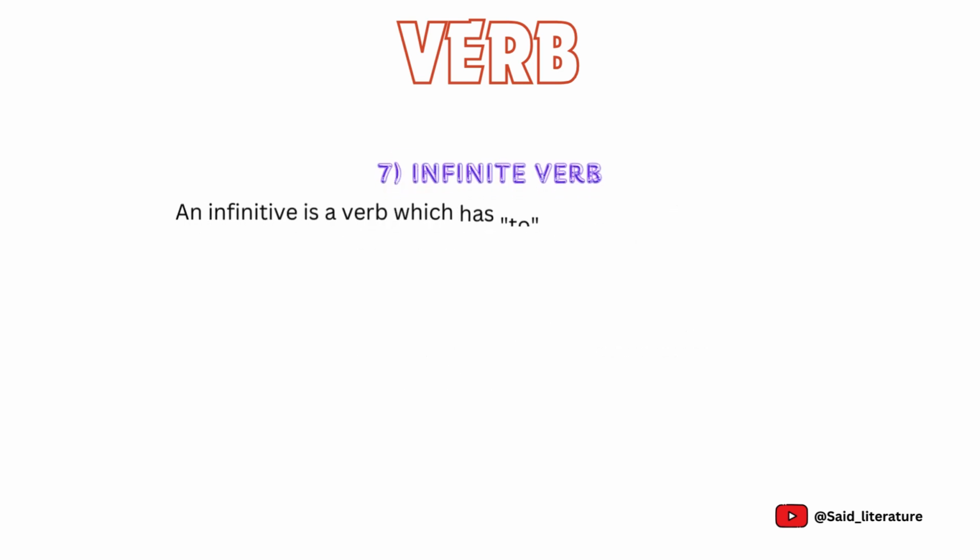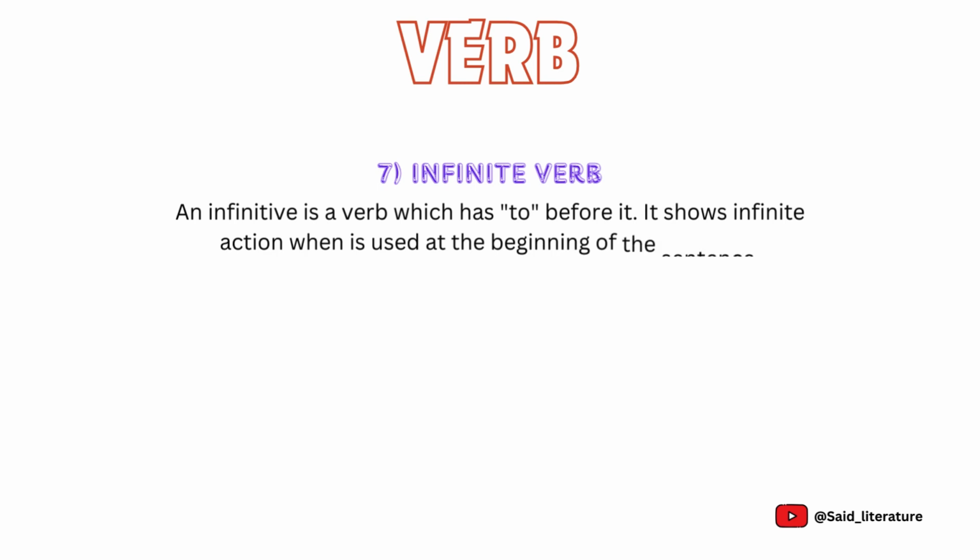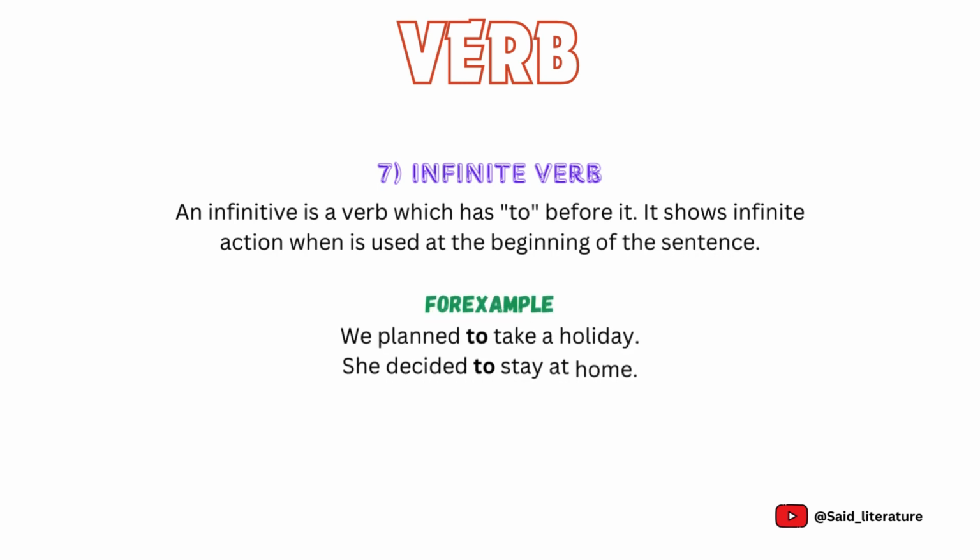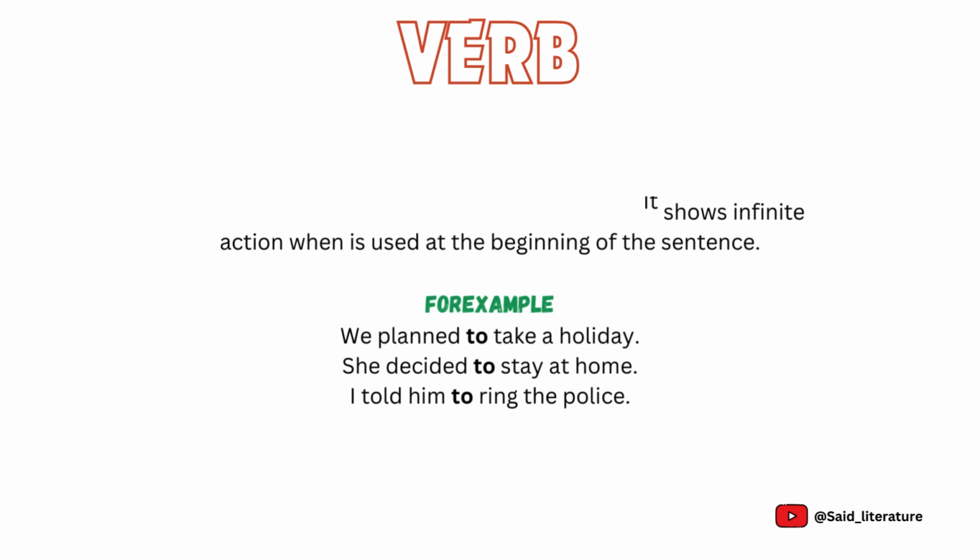Seventh is infinitive verb. An infinitive is a verb which has to before it. It shows infinite action when used at the beginning of the sentence. Examples are: we planned to take a holiday. She decided to stay at home. I told him to ring the police.